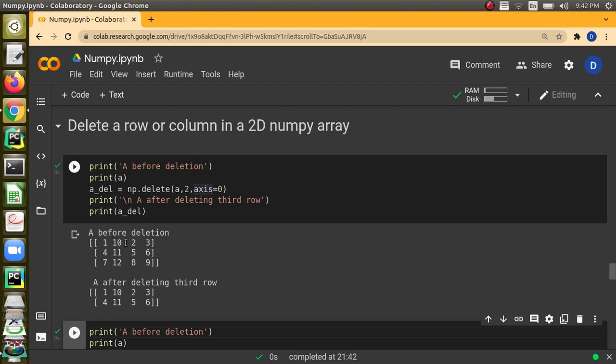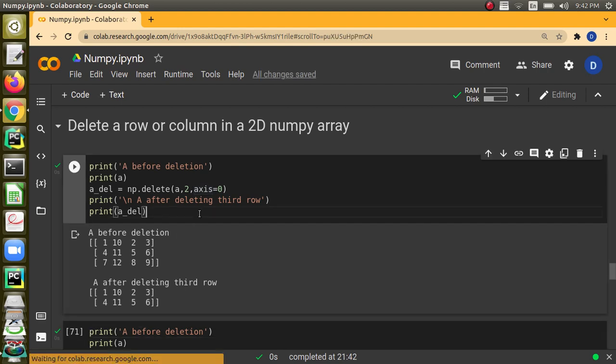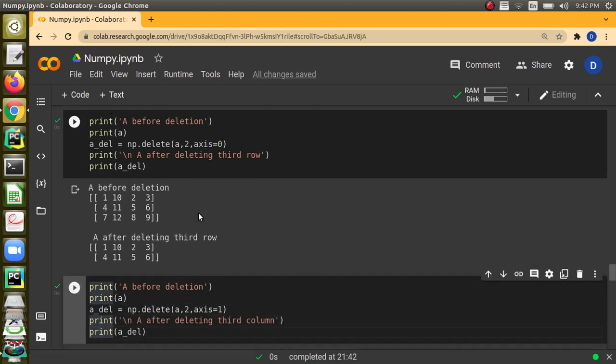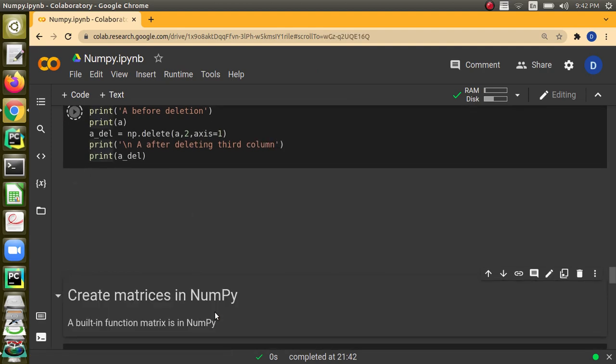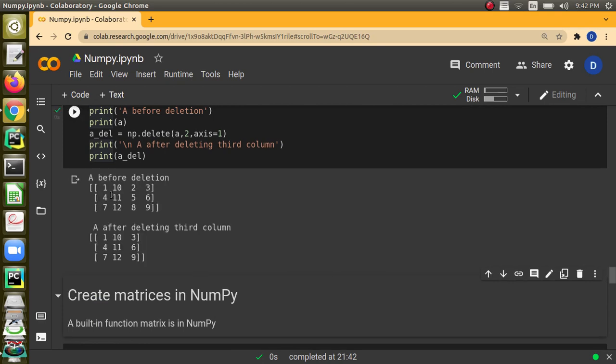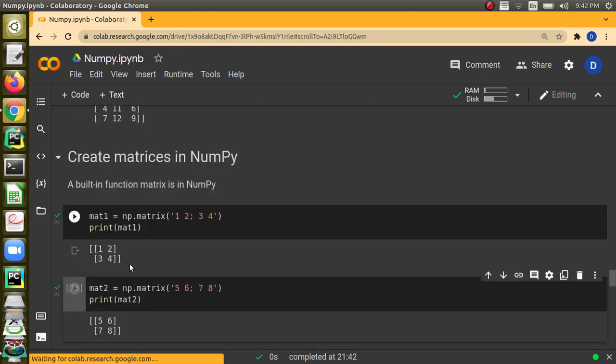We can see that before deletion, the matrix, it's not a matrix, it's a 2D array, looks like this, and when we tell delete 2, the second row will be removed. That is the row at the index 2. The third row actually is removed. You can notice this. And similarly, you can delete a column also. When you want to delete the column, you have to give axis equal to 1. We have got a 2D array like this. When we tell axis equal to 1 and 2, the third column will be removed. So you can see that the other columns are present in the resultant matrix.